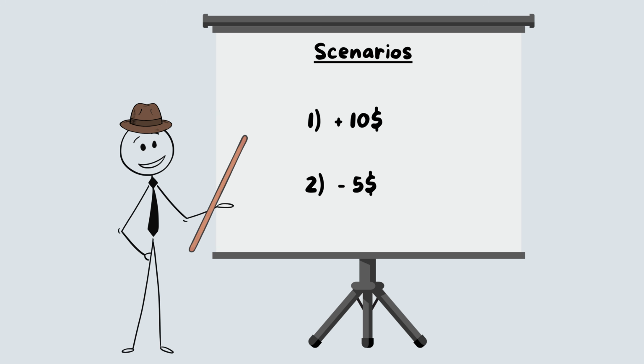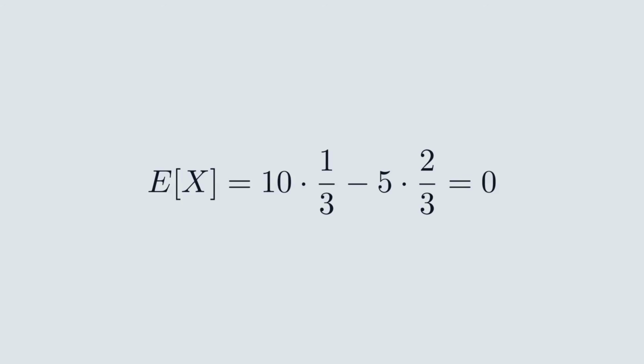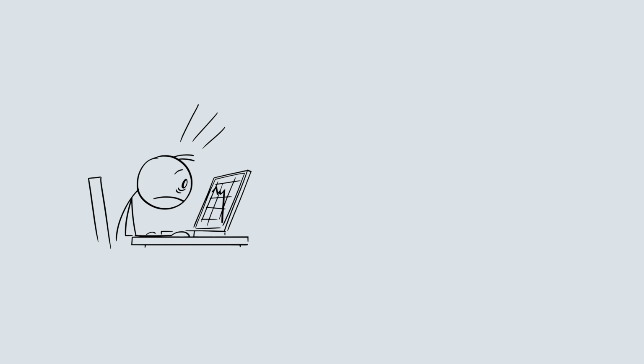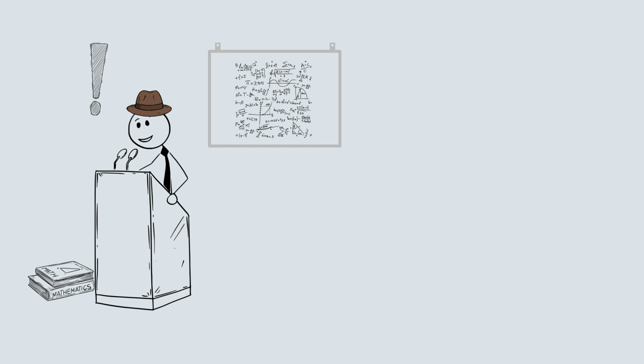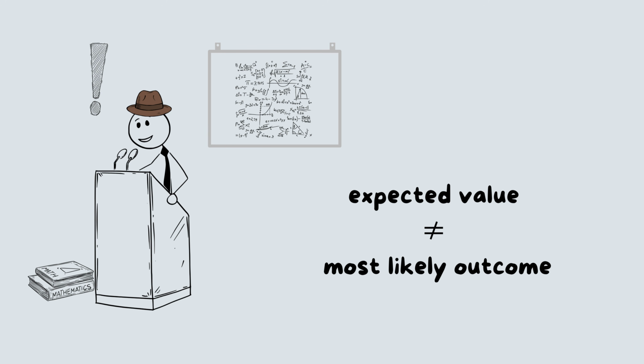Now change only one thing. We keep the same two scenarios, but we change the probabilities. Suppose the gain of $10 happens with probability 1/3, and the loss of $5 happens with probability 2/3. So now the expected return is exactly 0, even though the loss is more likely than the gain. The larger size of the gain offsets its lower probability. This example shows something important. The expected value is not the same as the most likely outcome. In our example, the loss is the most likely scenario, but the expected return is 0.